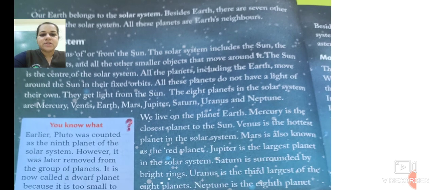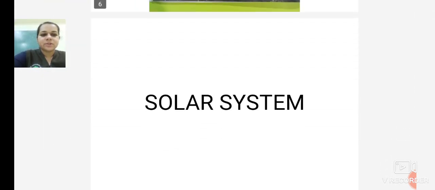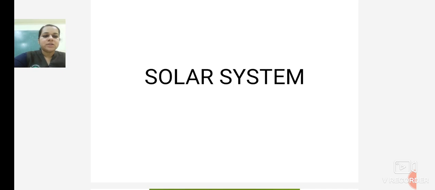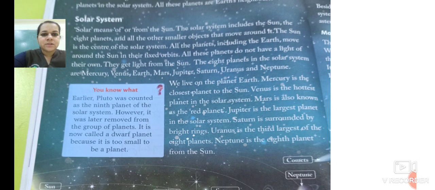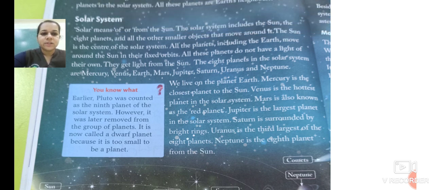Now we'll see what is the meaning of the solar system. Now we move ahead with the solar system. Solar means of or from the sun. The solar system includes the sun, the 8 planets, and all the other smaller objects that move around it.